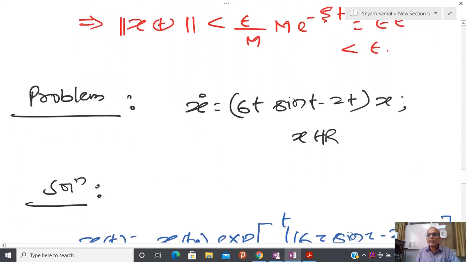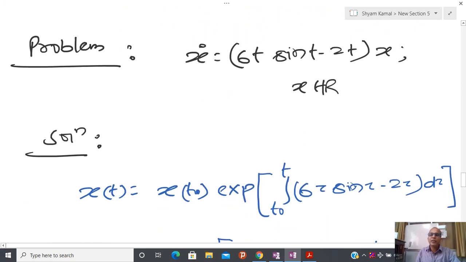Now let us try to come up with some problem where a time varying system is involved, because I have told you that I have two classes of system, autonomous system and non-autonomous system. Whenever we are talking about Lyapunov stability, most of the time we are just talking about stability of the unforced system, meaning forcing function equal to 0, or we have designed the forcing function in such a way that my closed loop system is represented either by an autonomous differential equation or a non-autonomous differential equation.